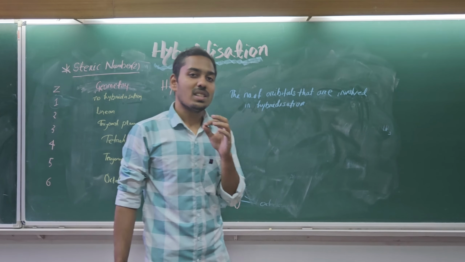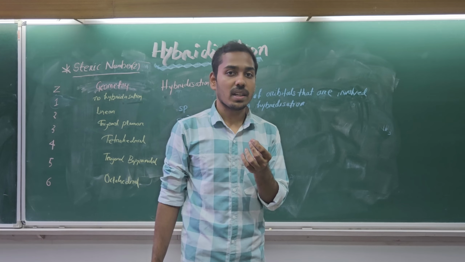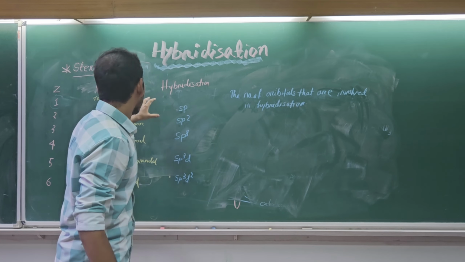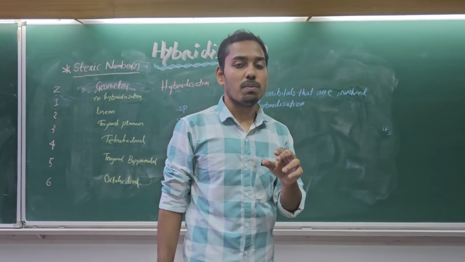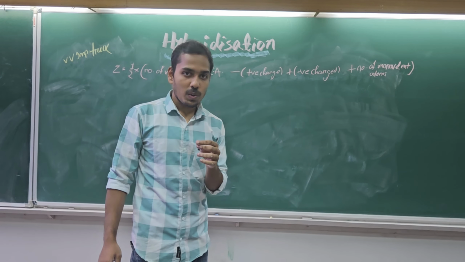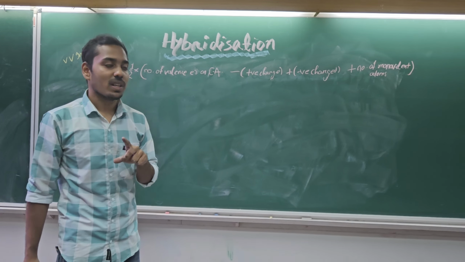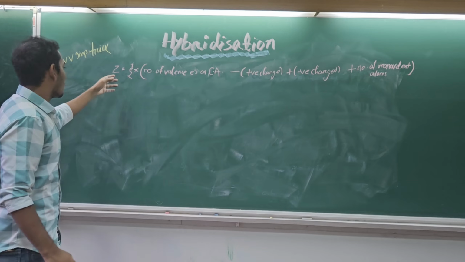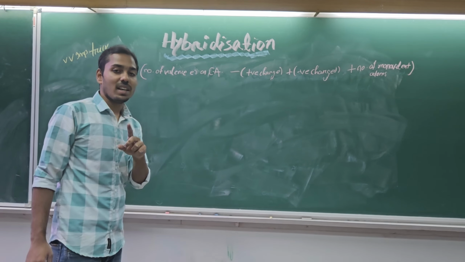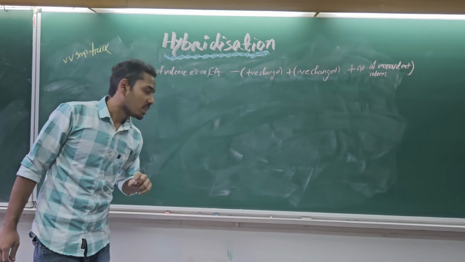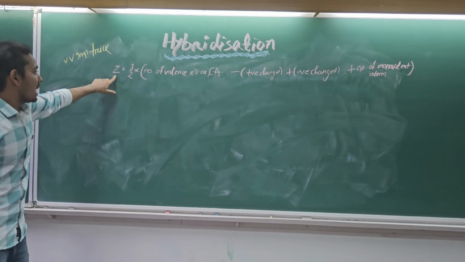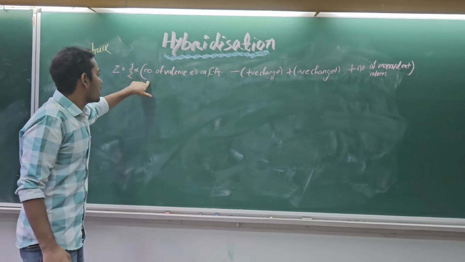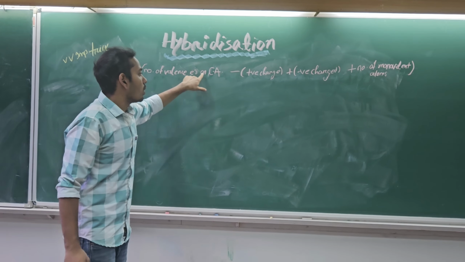Now, I will give you a simple trick. It is a very important trick through which we will easily be able to find the hybridization as well as the geometry of any molecule. Now, we are going to learn a very important short trick which is going to be very helpful to you, students, through which you can easily find the hybridization of any molecule. This formula goes by Z, which is the steric number, equals half times the number of valence electrons on the central atom.